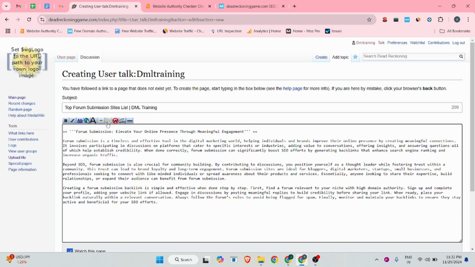After that you will see there is a hyperlink button, but I'm not sure how you insert DML training. I'm not sure how we will do this. If anyone has an idea about how to insert your URL, I guess this is something different.